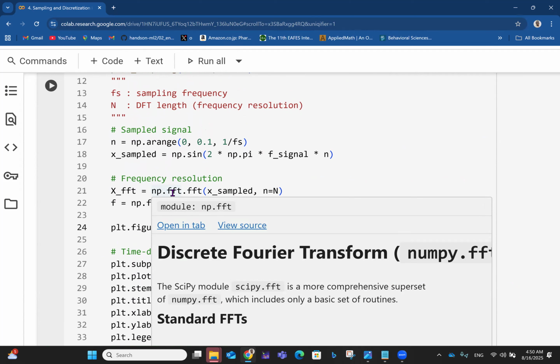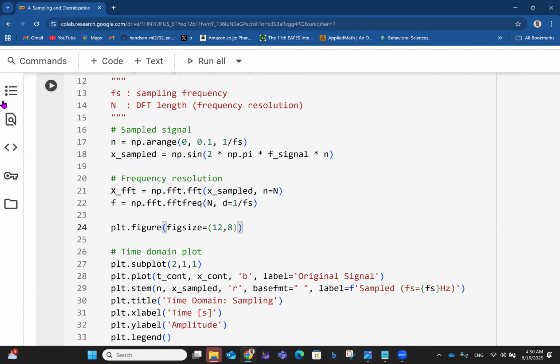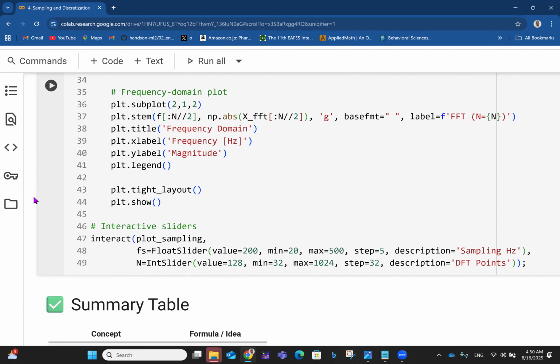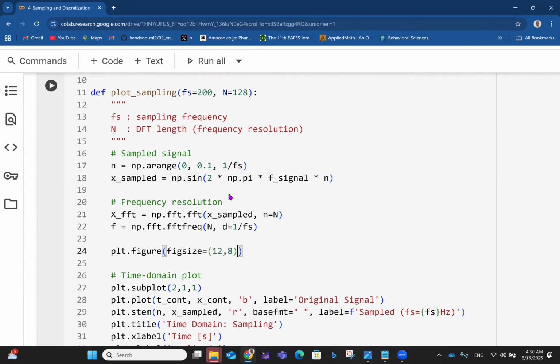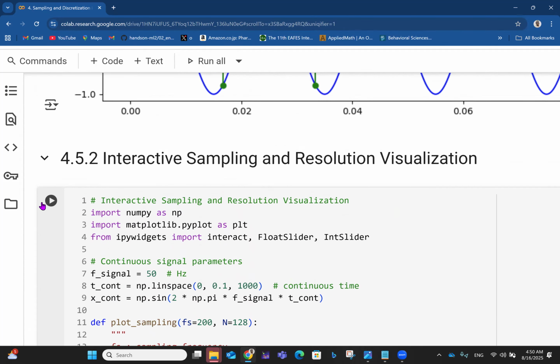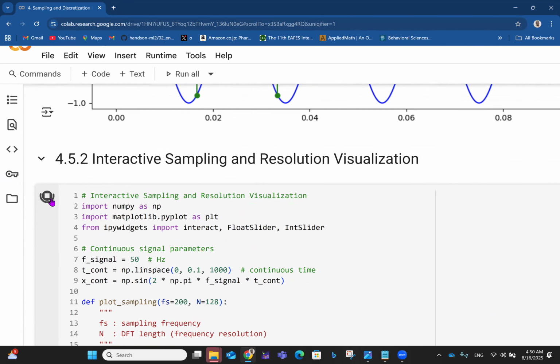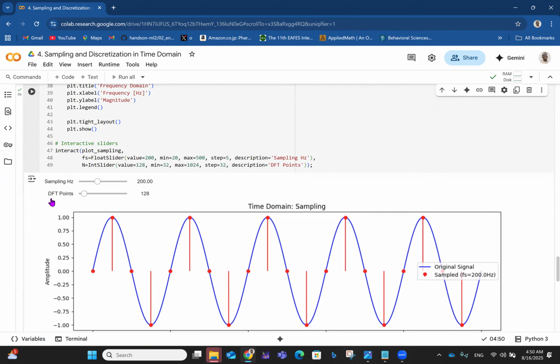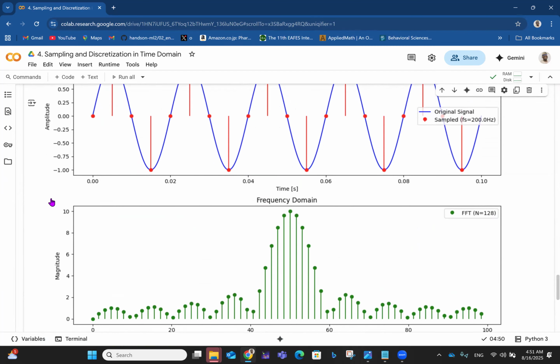The SciPy module, scipy.fft, is a more comprehensive superset. But for now, we're using NumPy FFT, which includes only a basic set of routines. If you need to use SciPy, we'll go there. So if you run this one now, using the play button, we get the results. So this is the basic thing.